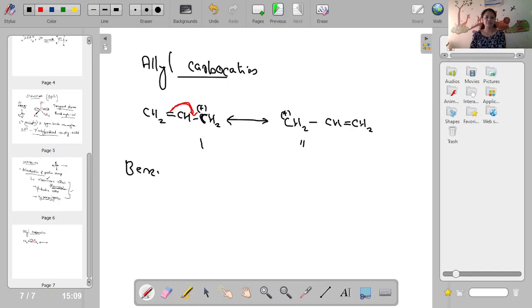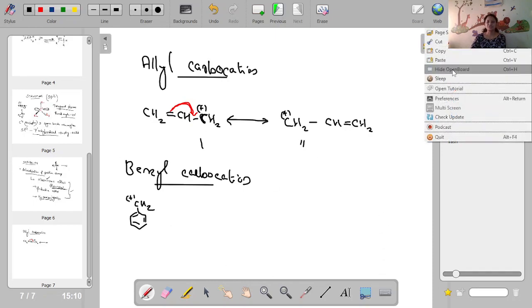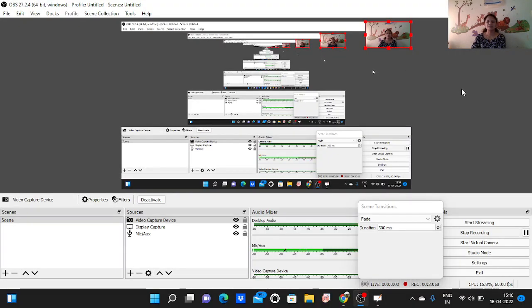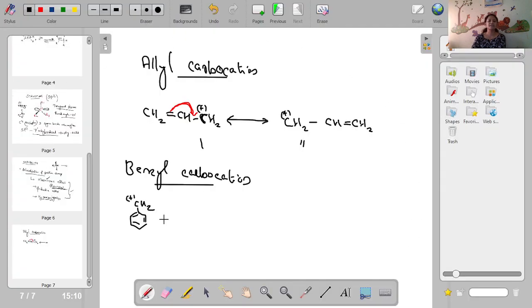Then another example with mesomeric effect is benzyl carbocation. What is benzyl group? You may know it: C6H5CH2. A CH2 attached to a benzene ring is benzyl. So if it has a positive charge, it is benzyl carbocation, C6H5CH2 plus. That is nothing but benzyl carbocation.